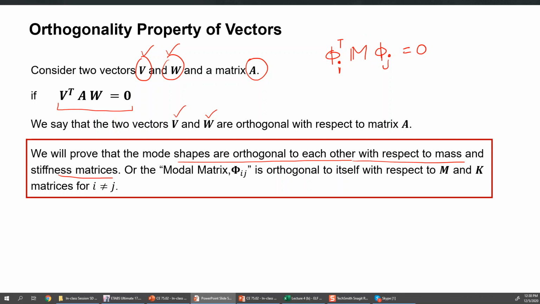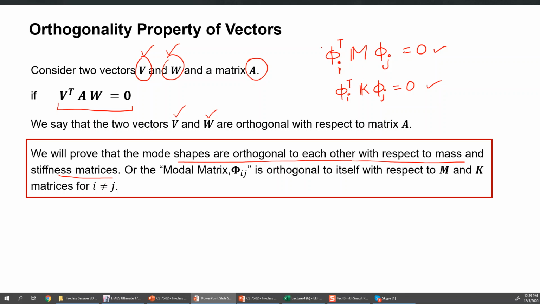Similarly, the mode shapes are also orthogonal to each other with respect to K matrix, stiffness matrix. So if I multiply phi i transpose with K matrix and phi j, I will again get 0. So the only non-zero values I will obtain is if i and j are equal, which means that if we have the same mode shapes on both places, only then we will have non-zero value.